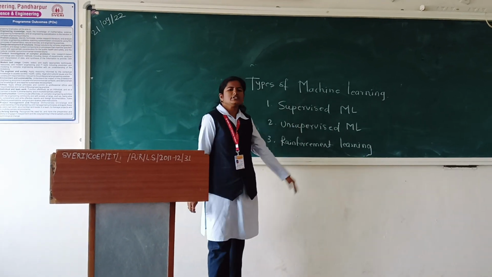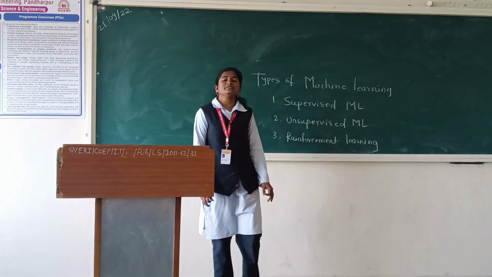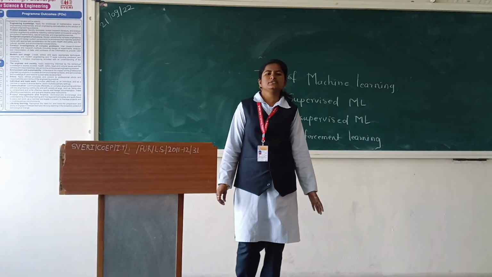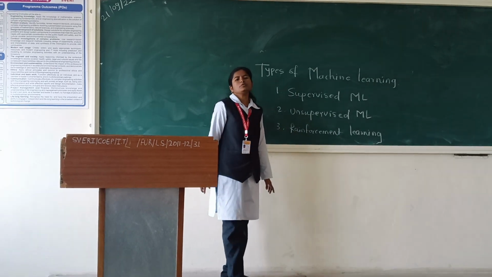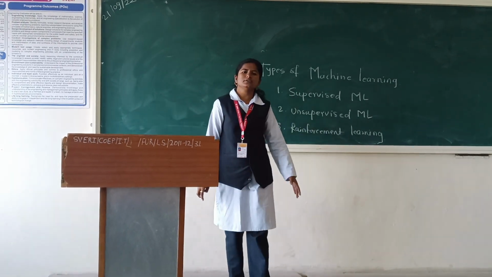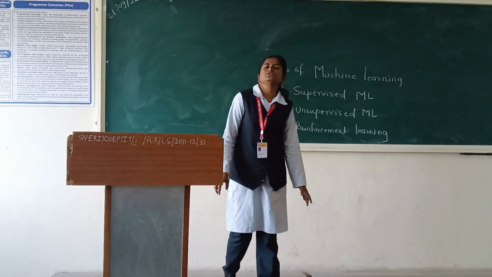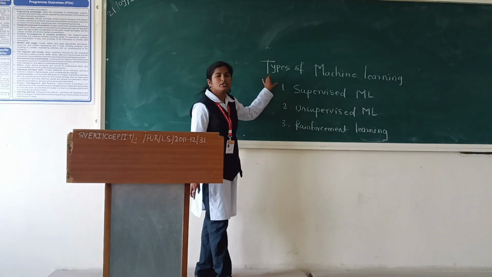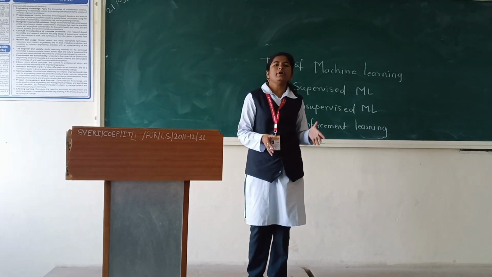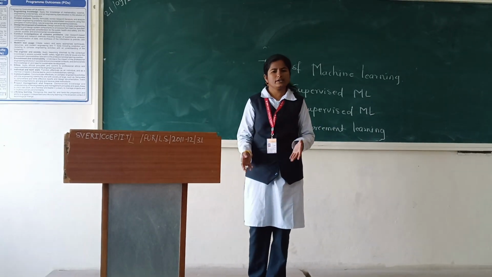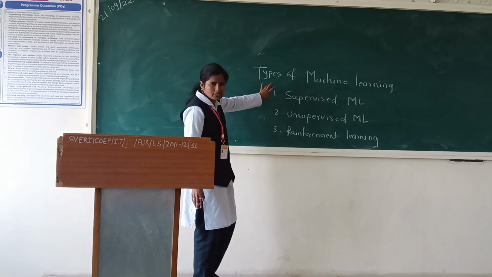See, in supervised learning, there is some labeled data and the training model is given to the system, and by using this labeled data and training model, the system gives us some prediction. Then this type of machine learning is called supervised learning. We give some model already and some labeled data. By using this model and labeled data, the system gives predicted output which is very correct.